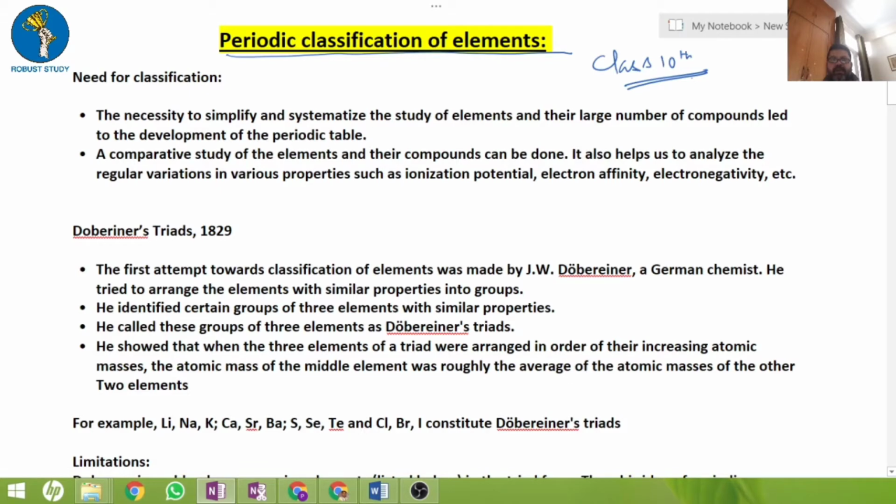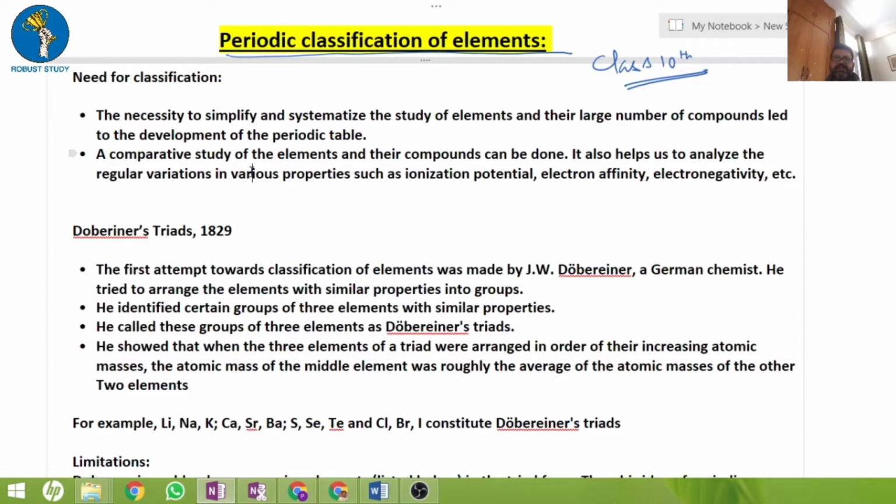So we'll discuss. We'll not get into a deeper concept, as I said earlier. We will, however, cover everything which is important for the board exam or any other exams which are based on the NCERT syllabus, right? So first of all, why do we need a classification of anything?